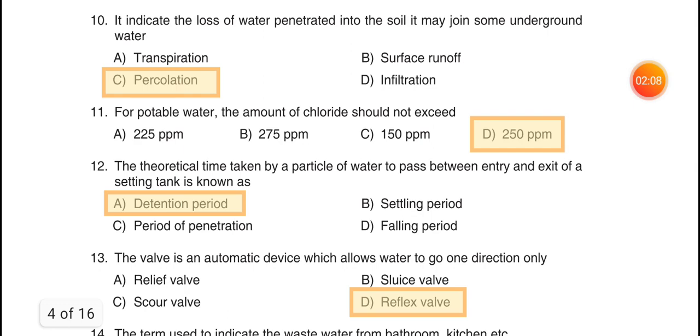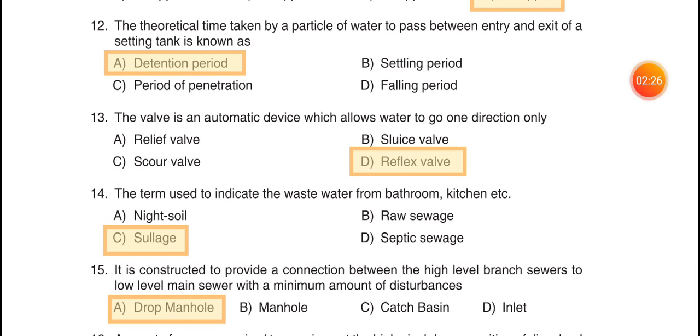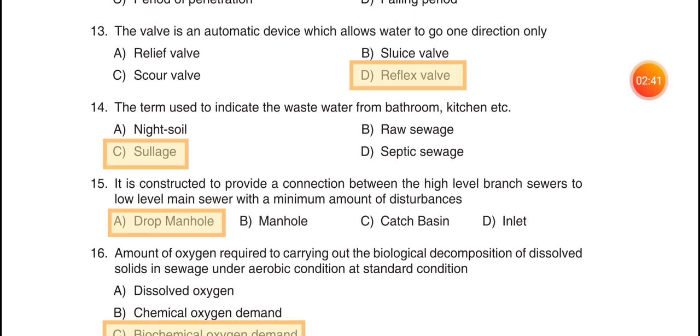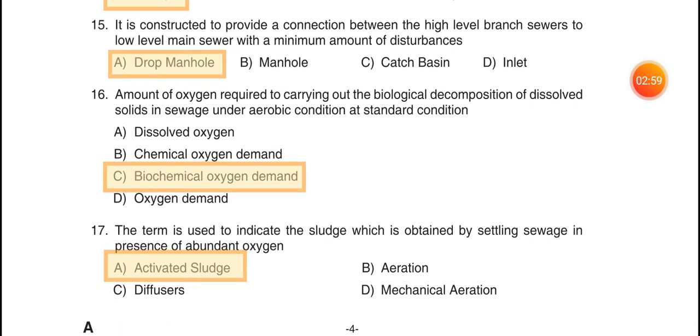10 it indicates the loss of water penetrated into the soil, it may join some underground water, C, percolation. 11 for potable water the amount of chloride should not exceed, D, 250 ppm. 12 the theoretical time taken by a particle of water to pass between entry and exit of a settling tank is known as, A, detention period. 13 the valve is an automatic device which allows water to go in one direction only, option D, reflux valve. 14 the term used to indicate the waste water from bathroom, kitchen, etc., C, sullage.